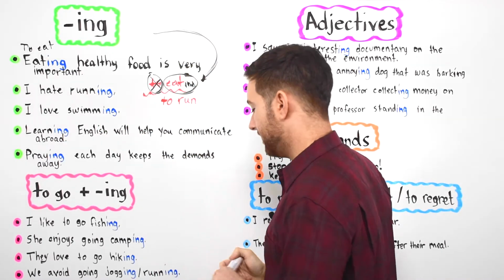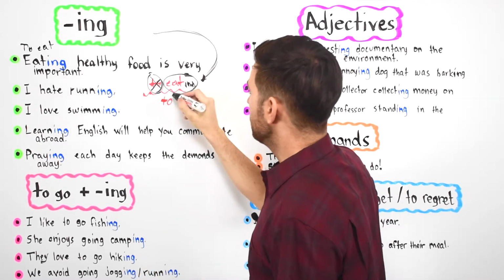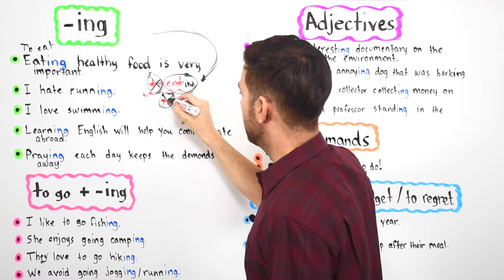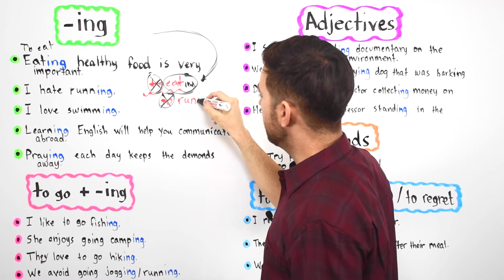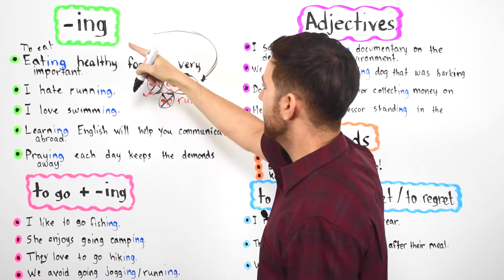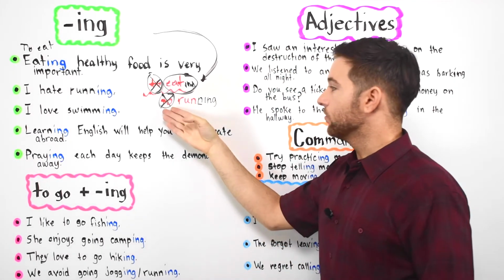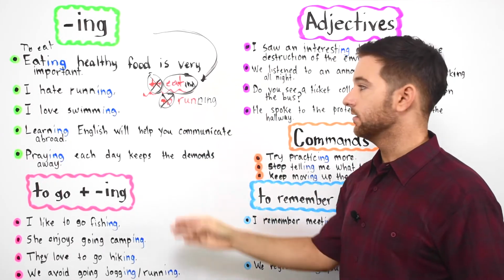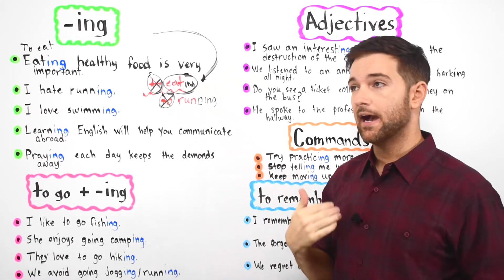Now, what do we have to do? We want to add ing. We get rid of to, goodbye to, and we're going to add another N, and we're going to add ing. So it becomes running.